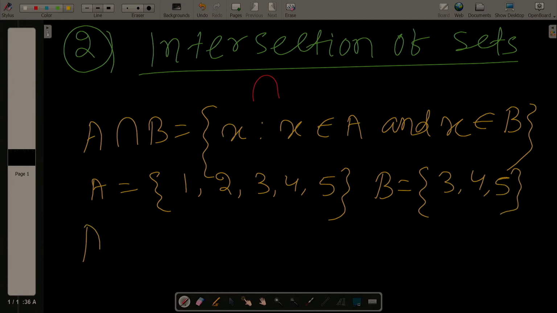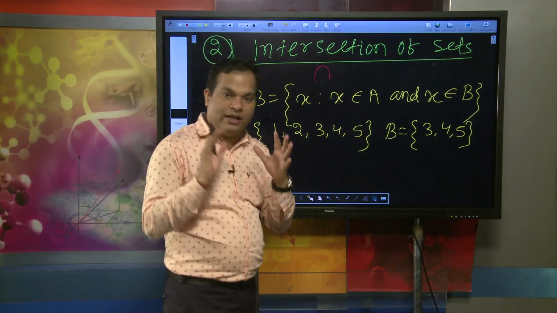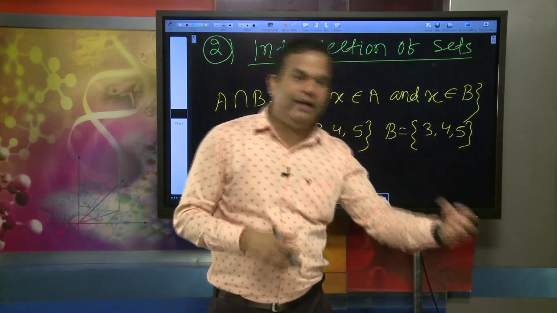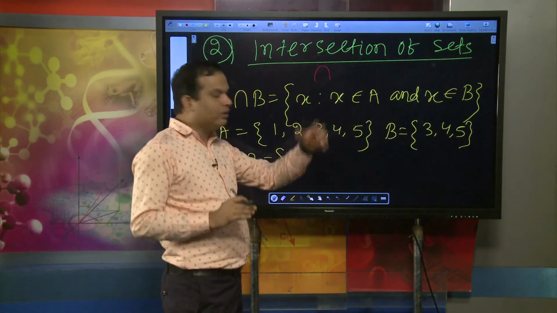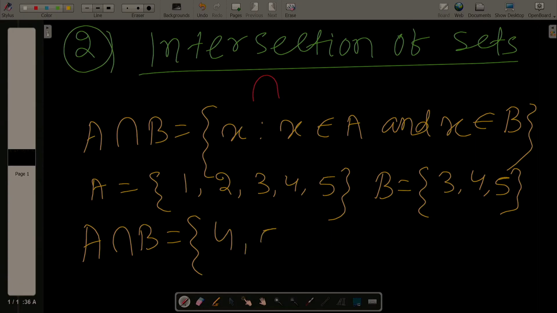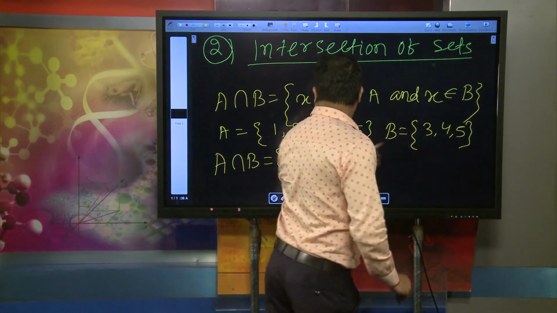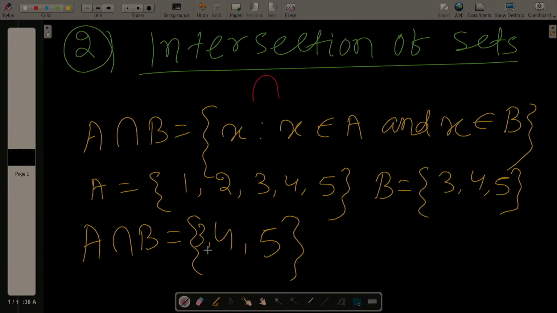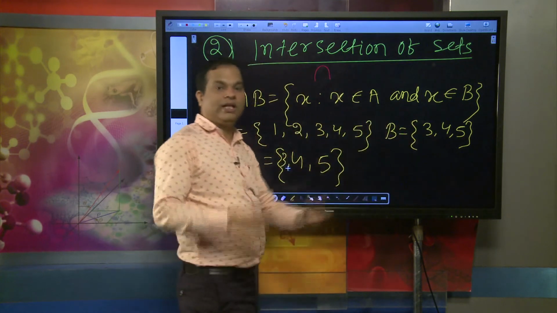When talking about A intersection B, those elements lie in both A and B. That means those elements are common to both set A and set B. Here 3, 4, 5 lie in set A and set B, they are available in both places.